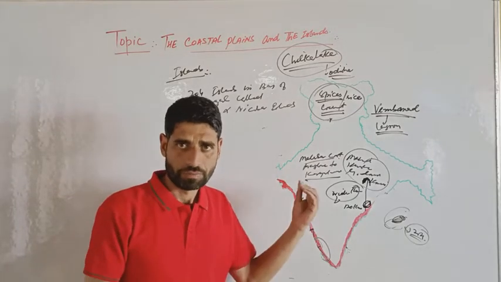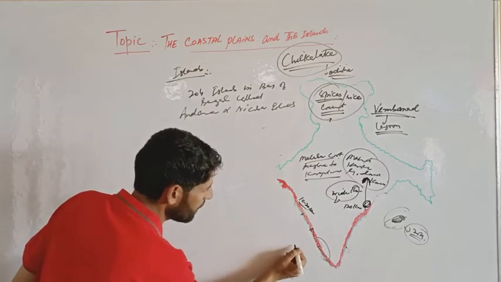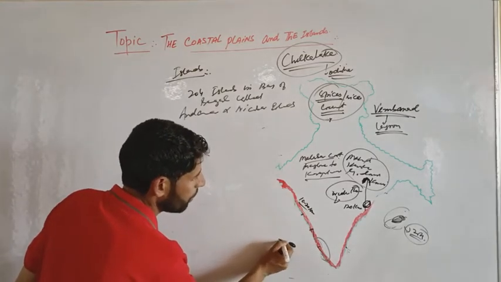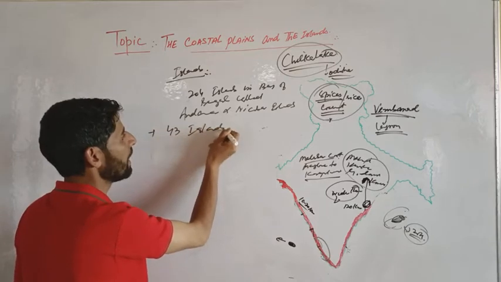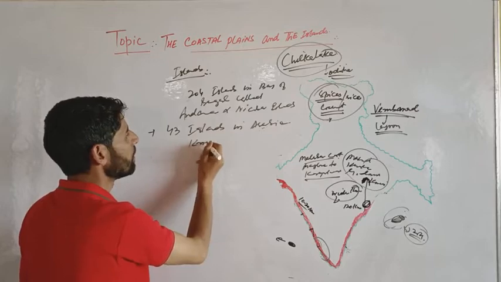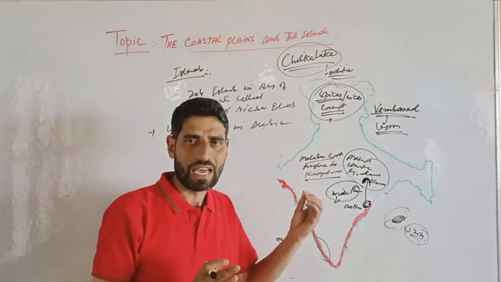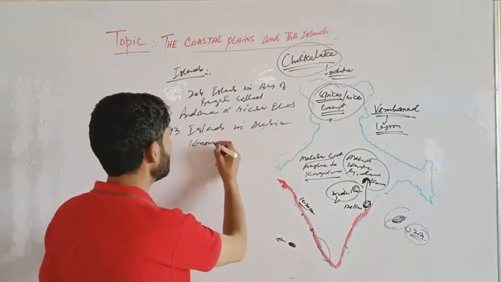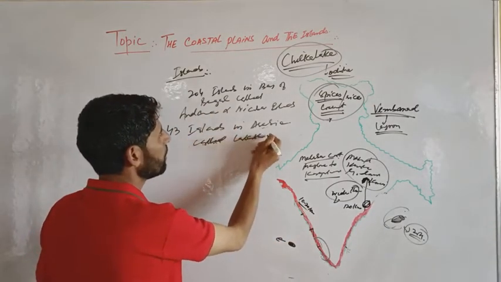And we see that 43 islands in Arabian Sea are known as Lakshadweep Islands.